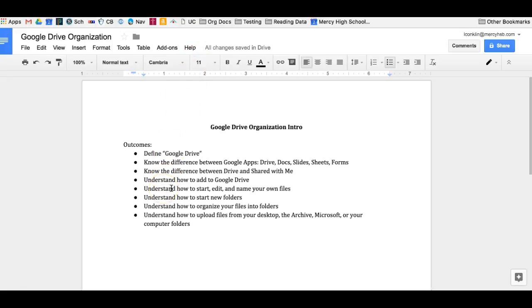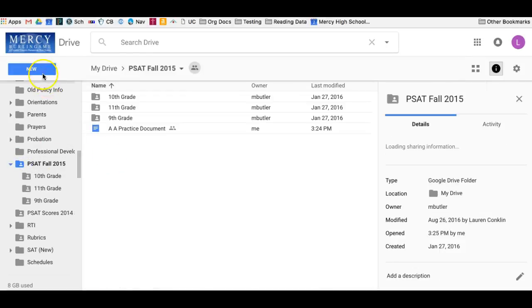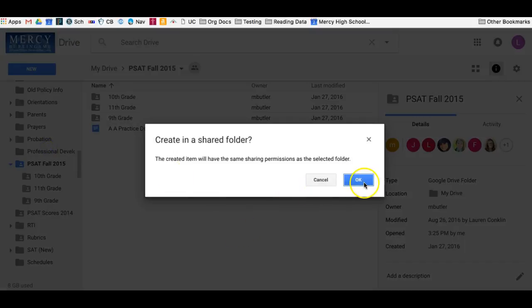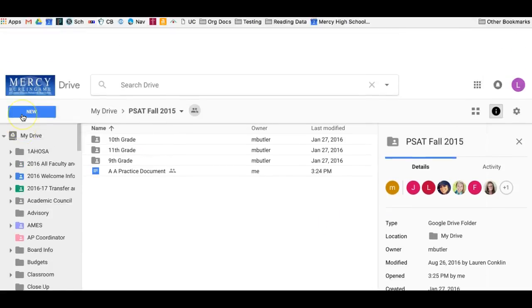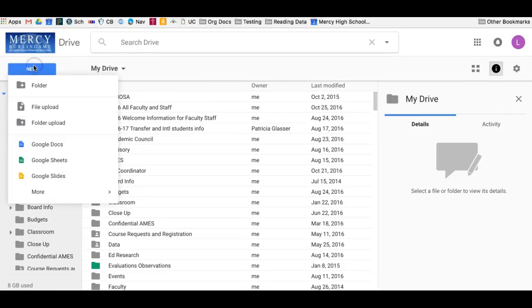We also want to learn how we can start, edit, and name your own files. So going back to my drive, if I wanted to start a document in the PSAT Fall 2015 folder, I could, and I could just hit New, Google Doc, and it's going to ask me if I want to create it in a shared folder. If I don't want to, I'll probably just go right back up to my drive. And now I'm going to start it and it'll just go straight to my drive.